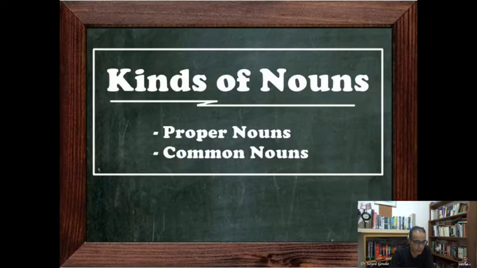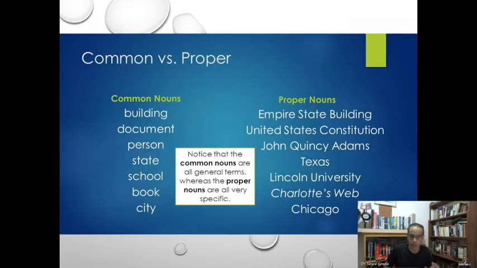Hello, this is lesson 6 on news translation, and today's lesson is about proper nouns in news translation. There are two types of nouns, proper nouns and common nouns. What are the differences? Common nouns, when you refer to, for example, a building, just a building, lowercase b. But when that building has a name, you call it, for example, Empire State Building, then every word there should start with a capital letter. Empire with capital E, State with capital S, Building with capital B. And every word of this is actually a proper noun.